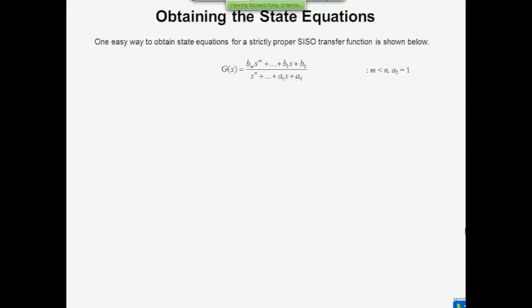You know now that this is going to be an nth order system, and you know already that the state vector is going to be an n by 1 vector. So in this case, it's strictly proper. M is less than n, and I apologize for the typo. It's normalized so that a sub n is equal to 1. I adapted the slide from a second order example, and I forgot to change this. But the point is that the leading coefficient in the denominator polynomial is 1. That polynomial is said to be monic when that happens. A monic polynomial has a leading coefficient of 1. If it's not, divide through by whatever it is to make it 1. That's the constraint that you need in the first step.